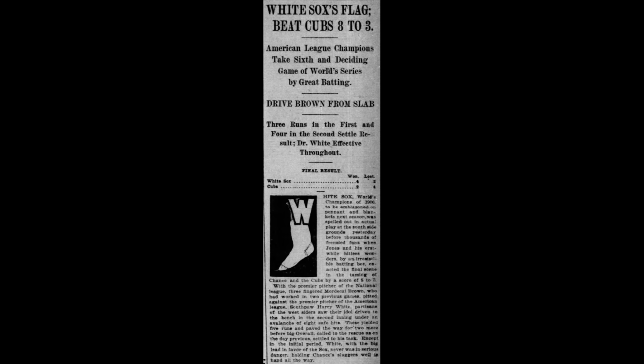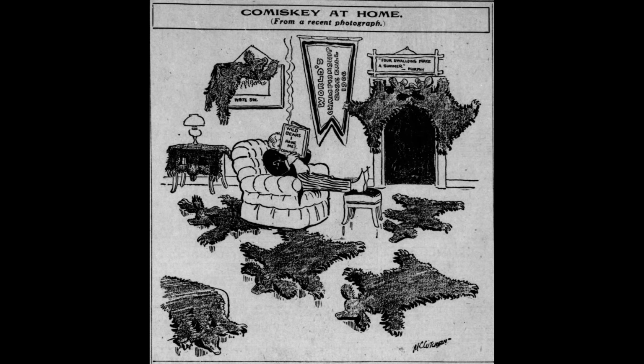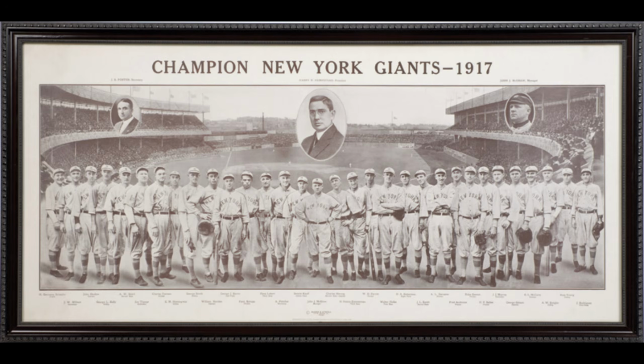In 1906, the Chicago Cubs, who rank as the number 2 National League team of all time by this measure, lost the World Series to the White Sox in 6 games. Believe it or not, the World Series that year was not as close as the scores would make you think. The White Sox dominated. The 1917 New York Giants wind up 3rd on the National League's domination index list. As you know, they lost to the Chicago White Sox in the World Series that year. In other words, if we leave out all the teams that lost in the postseason, we're going to wind up leaving out a lot of really good teams. And by the way, this is a problem that is nothing new.